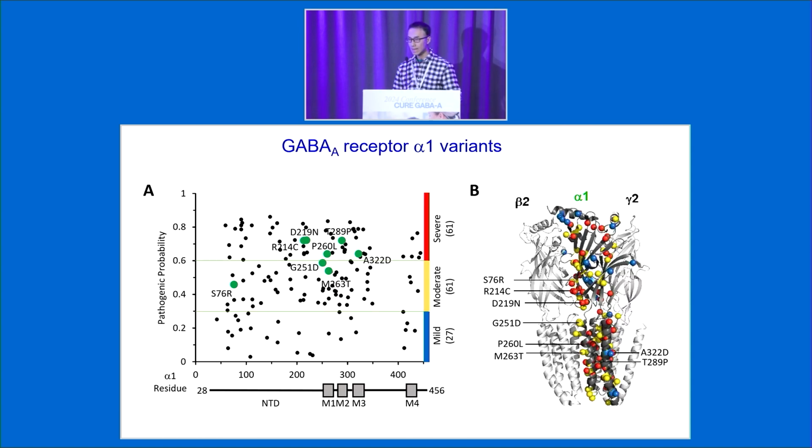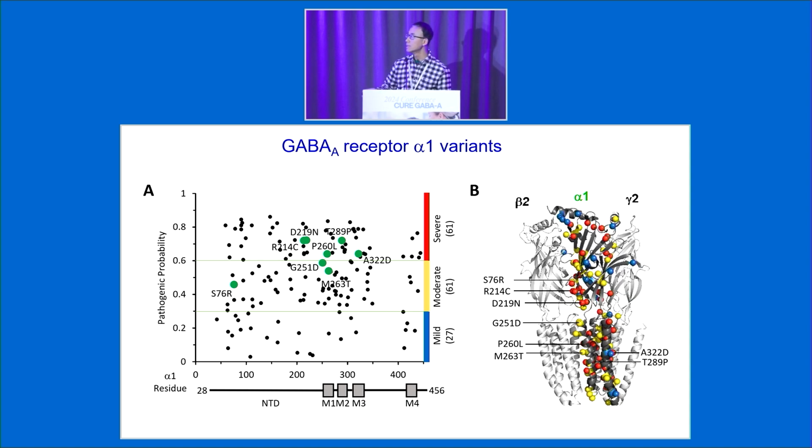Okay, I know I'm out of time. I will just go through this very quickly because this is just the GABA receptor variant characterization. For the alpha-1 subunit, there are over 300 variants now, right? So we cannot characterize all 300. In this case, we selected 8 representatives from these GABA variants. How did we choose these representatives?